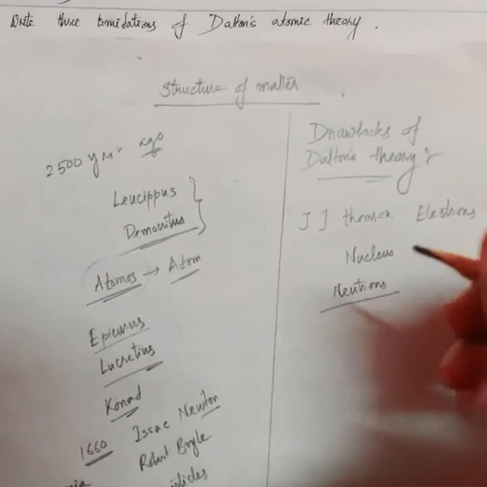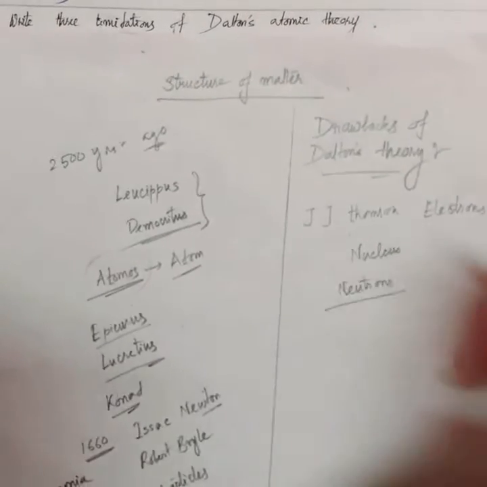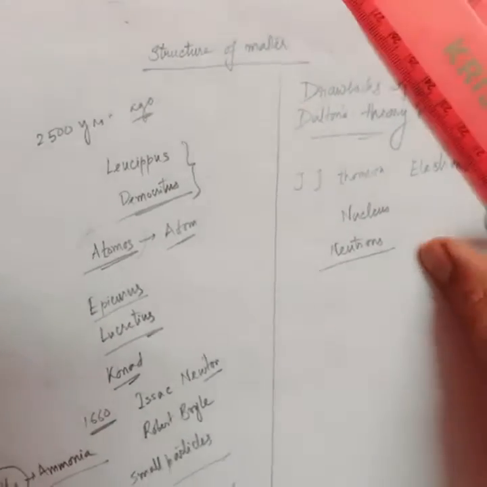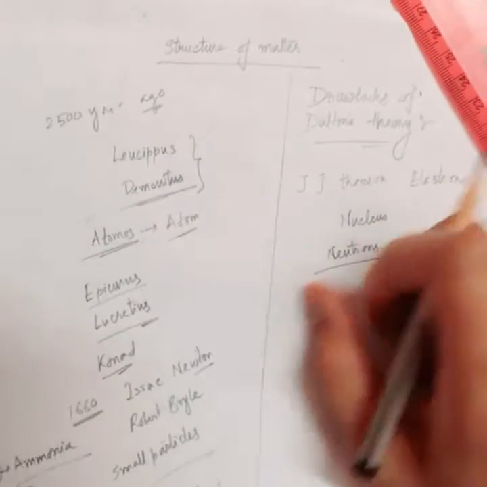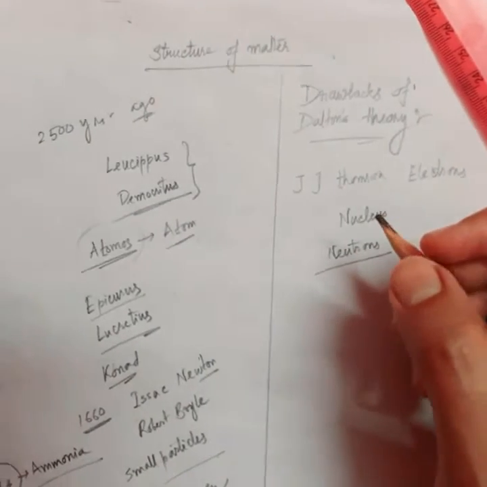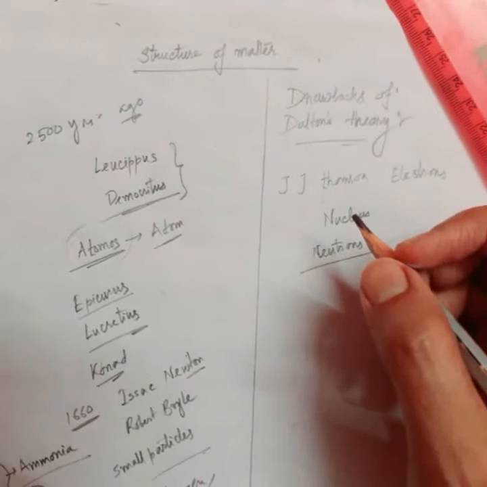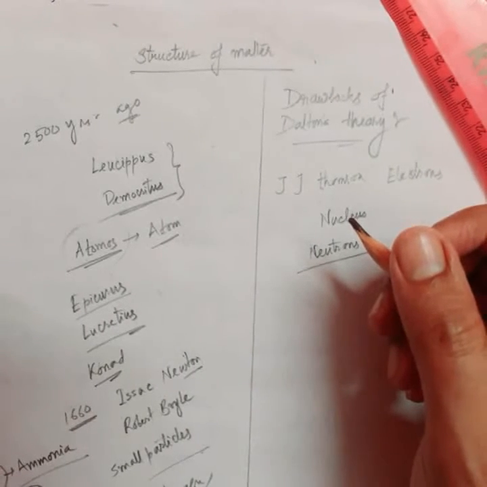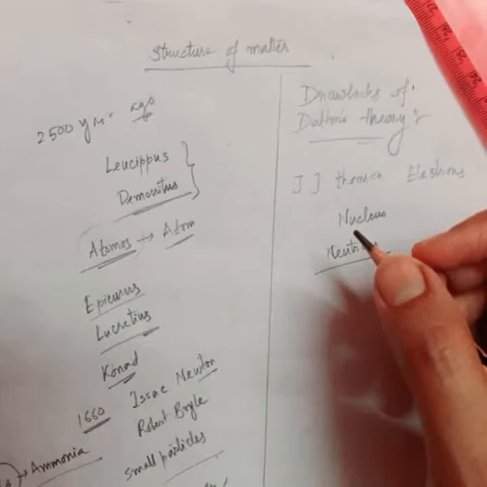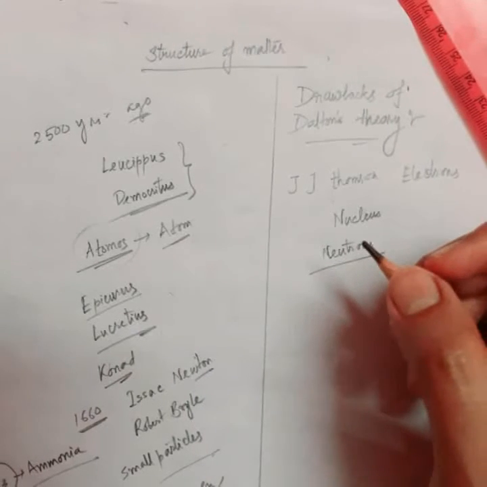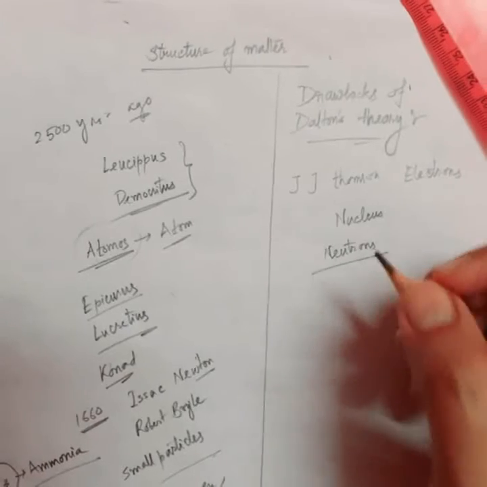So the question is, how are these particles arranged inside an atom? This is a logical question, because we are now talking about the atomic structure. According to Dalton, atoms are indivisible, but since we know that atoms can be broken into smaller subatomic particles, the question comes: how are these subatomic particles arranged, and where and how do they live inside the atom?